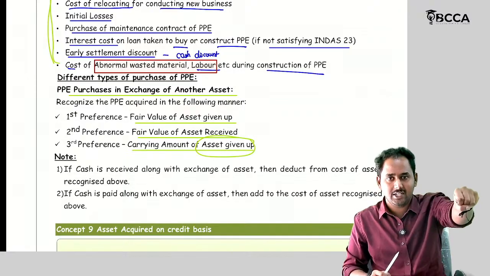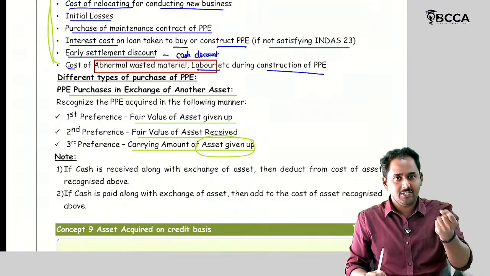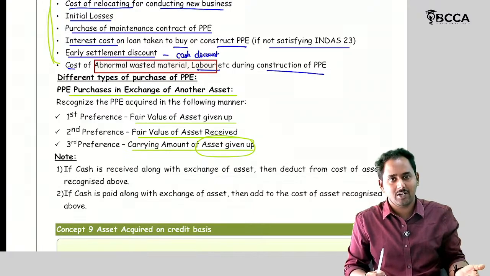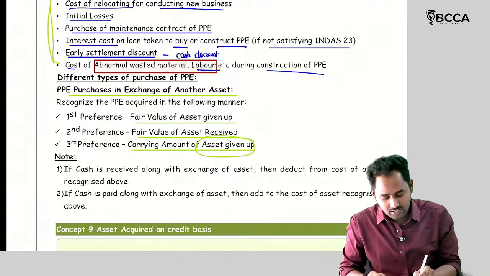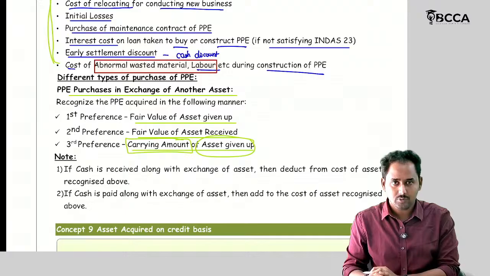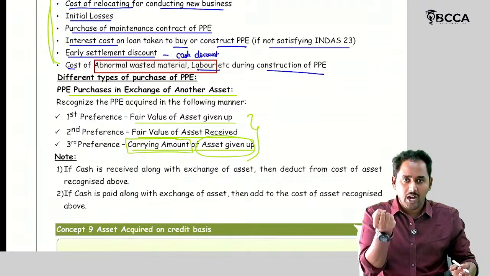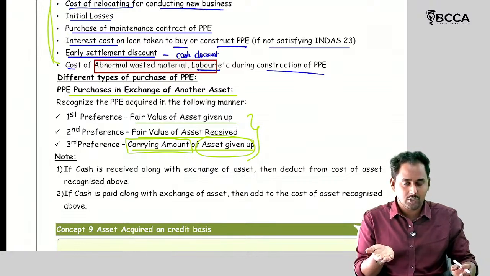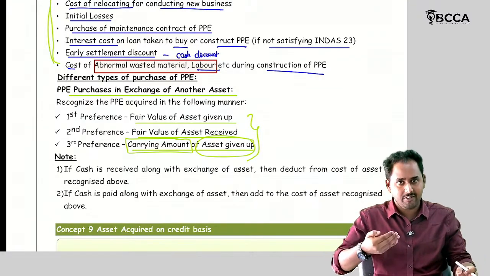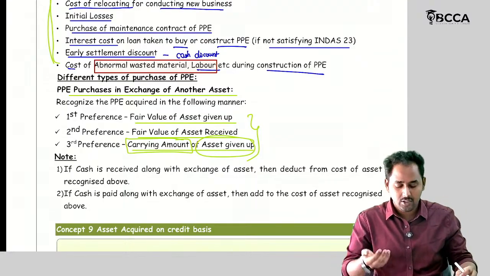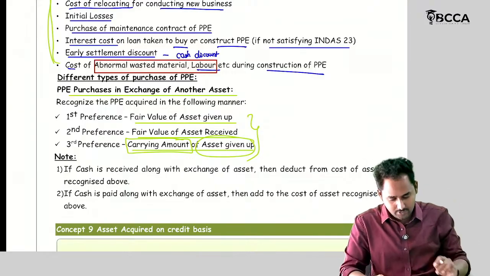I am giving this asset, right? How I am giving this asset? Previously, this asset is held by me. If it is held in my business, I should have carrying amount, right? Fair values are unable to determine. In that case, I can use the carrying amount of the asset. Okay. These are the values. Here the question is, at what amount or at what value I should recognize this asset in my books of accounts. The first option, fair value of the asset given up. This asset should be recognized in my books at a fair value of the asset given up. Second option, fair value of asset received. Third option, carrying amount of asset given up. Okay.